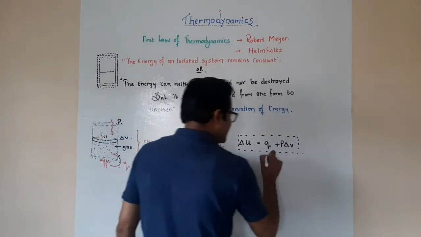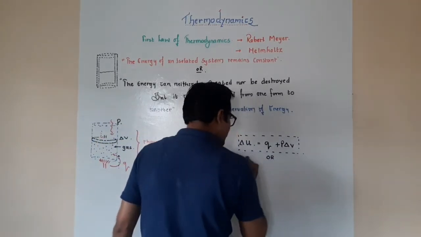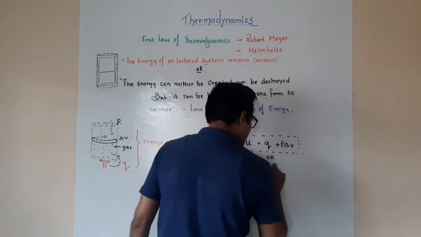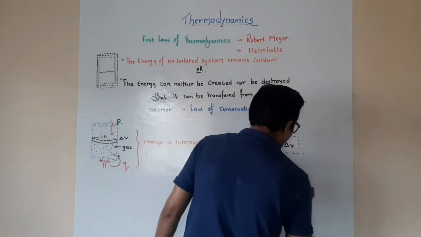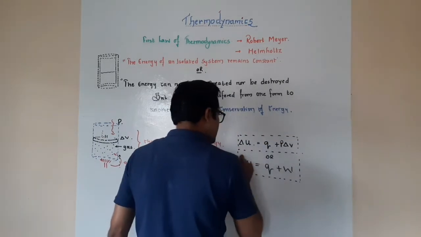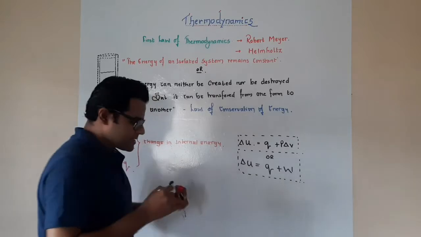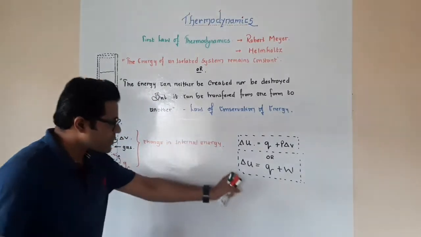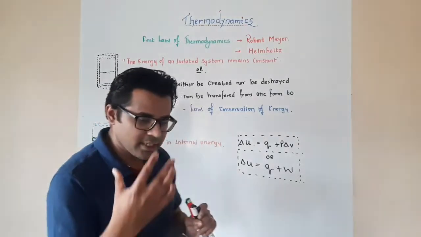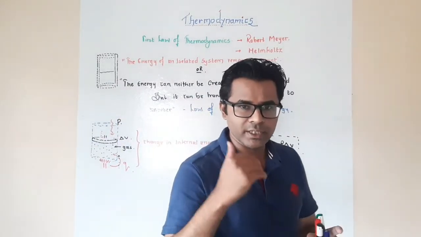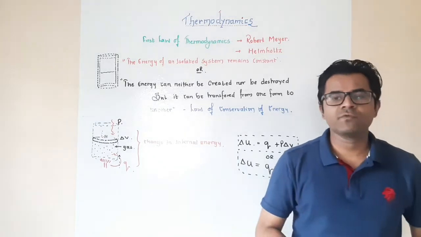Or I can also give it quite simply as delta U is equal to Q plus W. You can choose either of these. So this one is our expression for the first law of thermodynamics. That is, the change in the internal energy is equal to the heat supplied plus the work done.